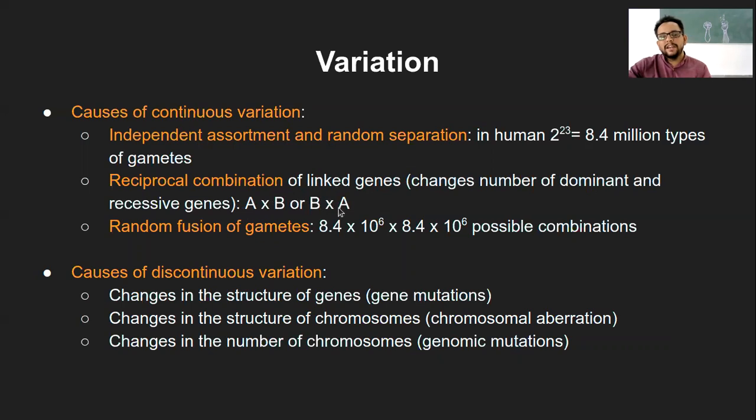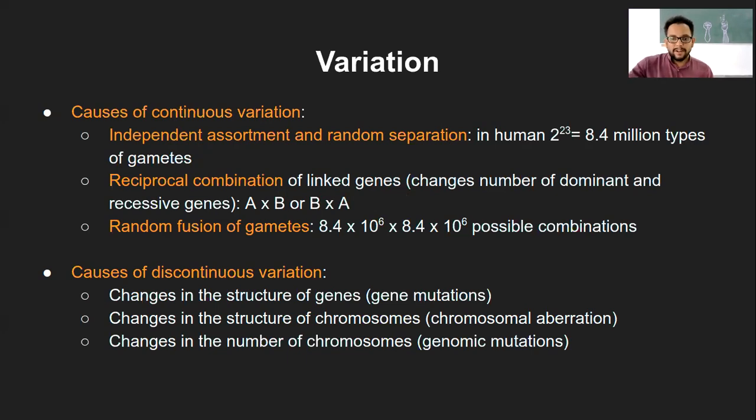So that way, this reciprocal combination will also lead to further variations. It will not be dependent on male and female, but those reciprocal crosses, depending on what genes are coming to them based on their parents through the gamete formation, will ultimately lead to the variation. So reciprocal combination of the linked genes specifically will ultimately change the number of dominant and recessive genes in the father or mother, and based on those there will be again further variation, that is continuous variation. That means it will go on.